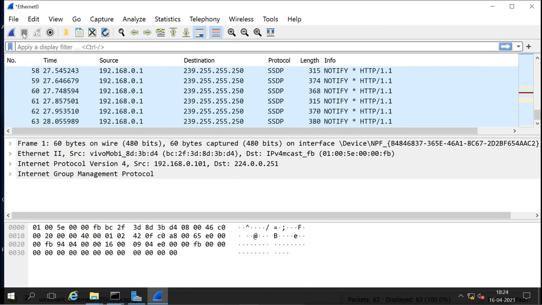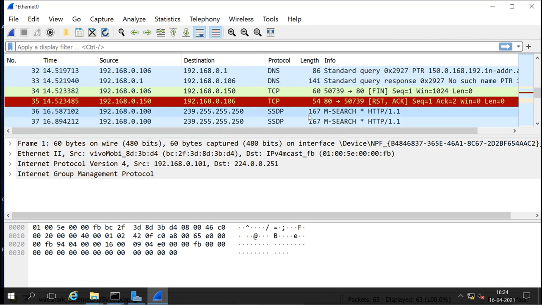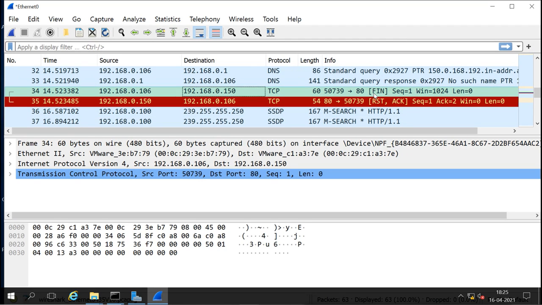And now let's see what we are getting here. So what our machine is sending is the FIN flag for port 80. But again, this Windows machine is doing what? Sending the reset. Even though the port is open, it is again sending the reset.